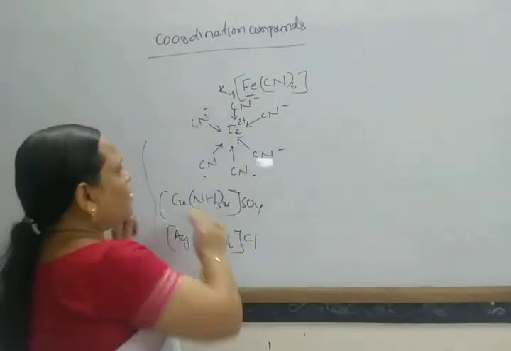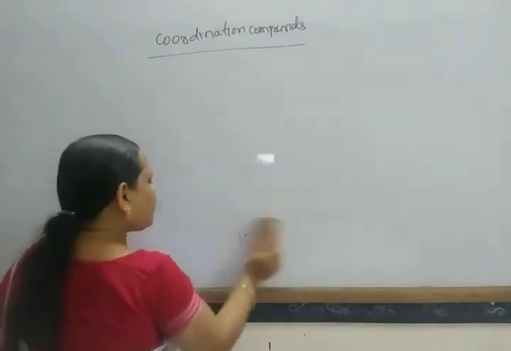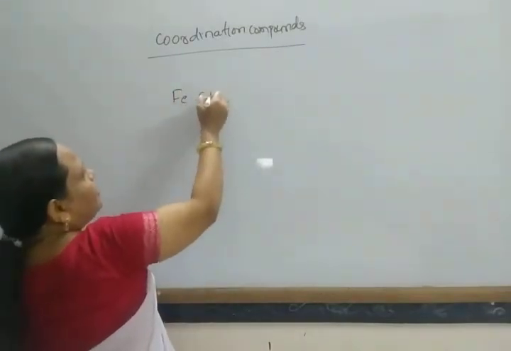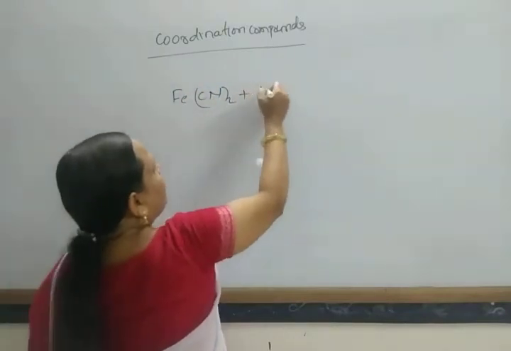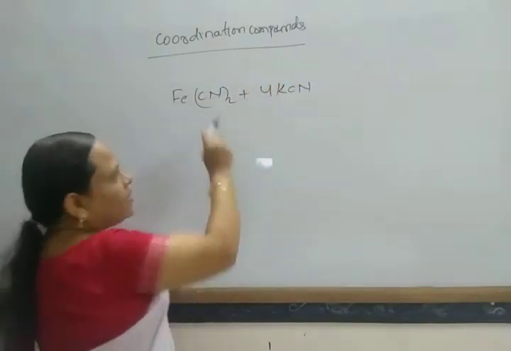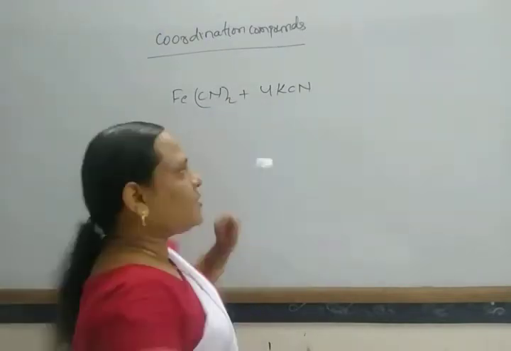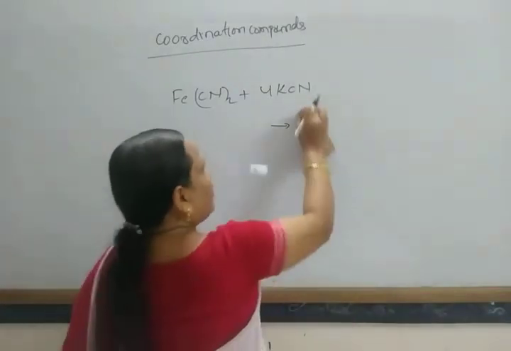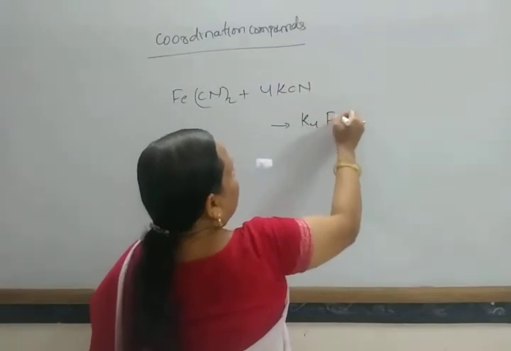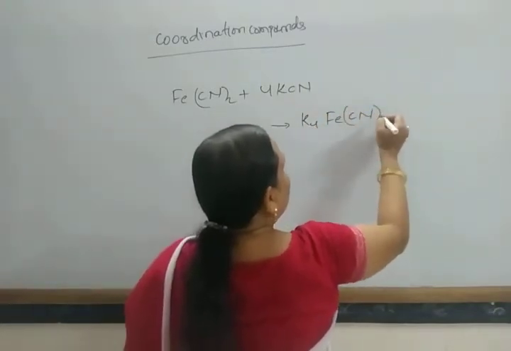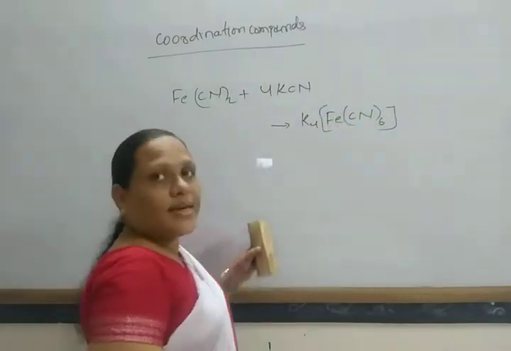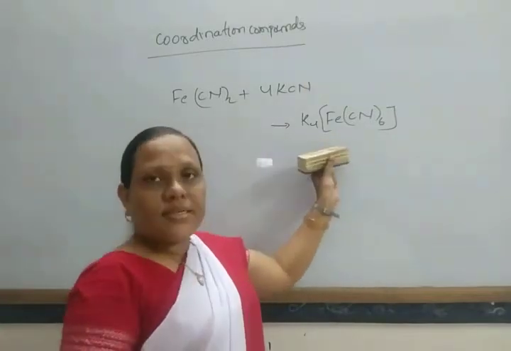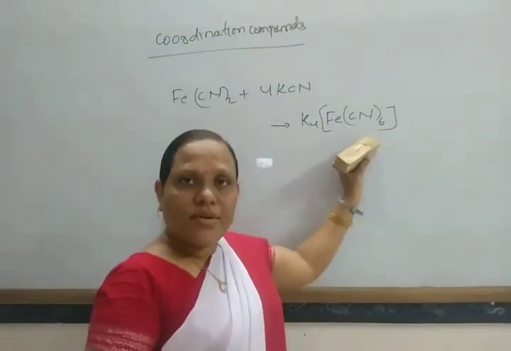Look here. When an aqueous solution of ferrous cyanide is treated with an aqueous solution of potassium cyanide, it gives a complex, a solution of potassium ferrocyanide, and on evaporation, crystals of potassium ferrocyanide will be formed.